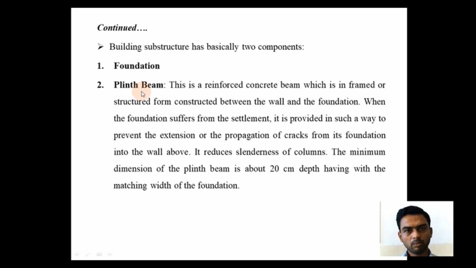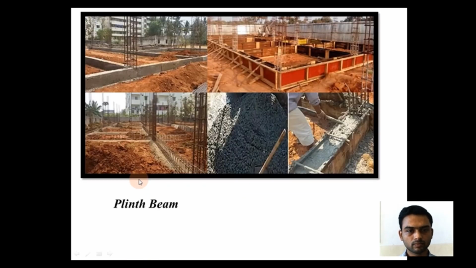Now, the second building component of the substructure is plinth beam. This is a reinforced concrete beam in frame or structured form constructed between the wall and the foundation. When the foundation suffers from settlement, it is provided in such a way to prevent the propagation of the cracks from its foundation into the wall above it. It also reduces the slenderness of the column, and the minimum dimension of plinth beam is about 20 cm depth, having the width matching the width of the foundation. In this pictorial view, you can see the plinth beam which interconnects all the columns.